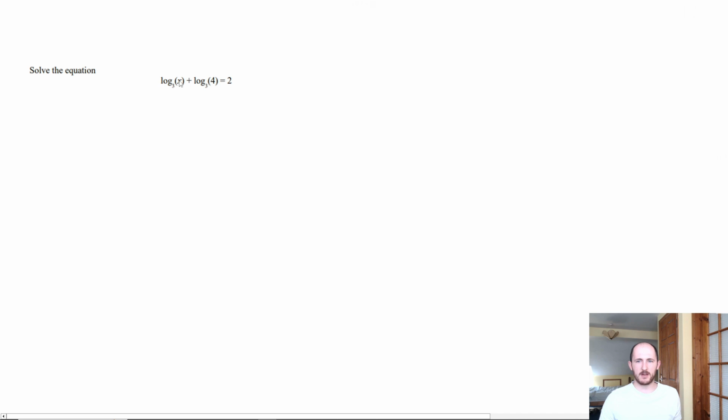So log base 3 of x plus log base 3 of 4 is equal to 2. So of course we need to use the addition formula first. Some people might say, well, why can't I raise this all to the power straight away and do something like this? And then the next step would just be x plus 4 equals 2, right? Because this cancels out. This does not work, because it only cancels when it's the log base 3 of everything.